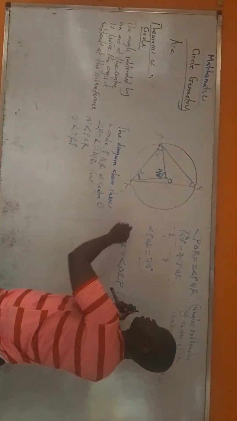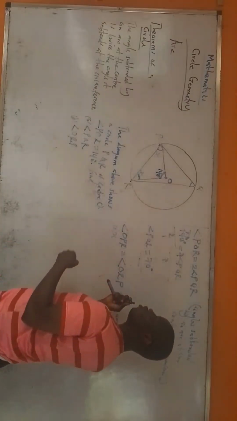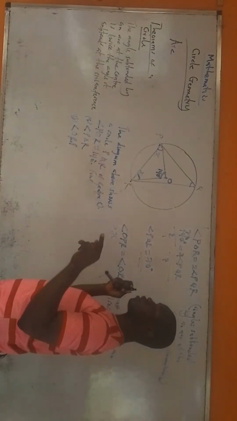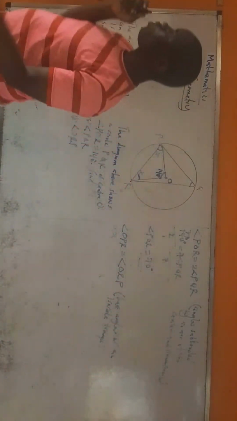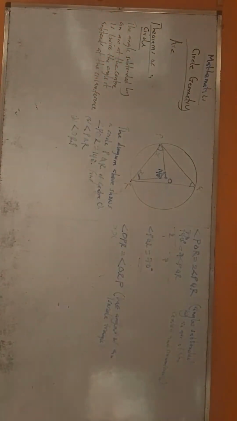That means this plus this plus this will also be 180 degrees.